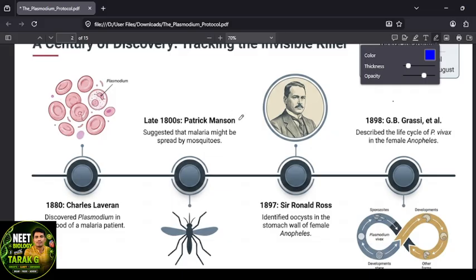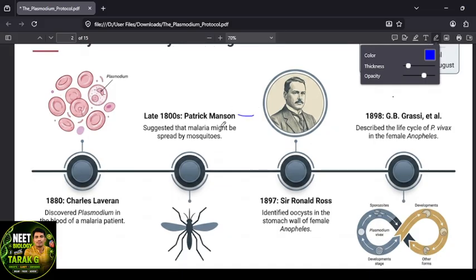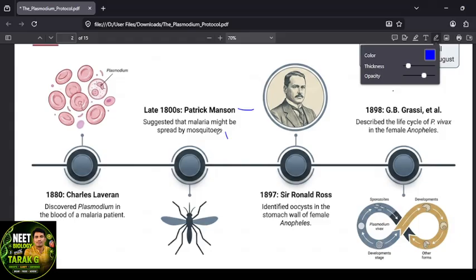He suggested that malaria might be spread by mosquito, not confirmed, but he thought that malaria may spread through the mosquito, while conducting experiments on filariasis. Who has given this? Patrick Manson.